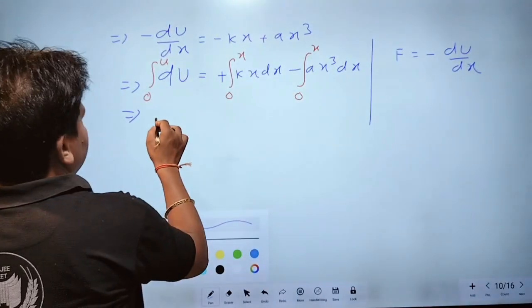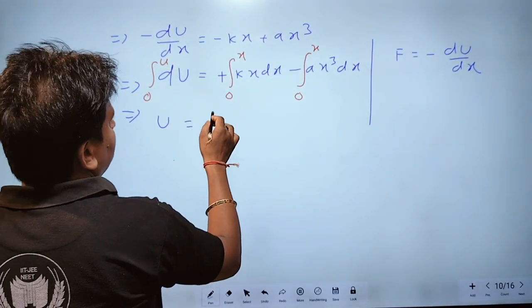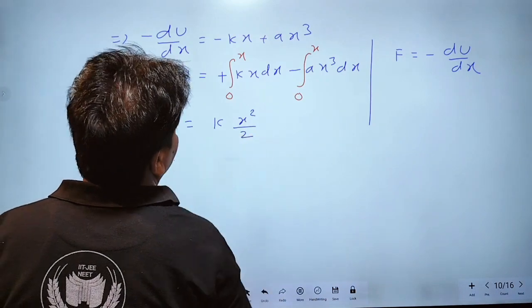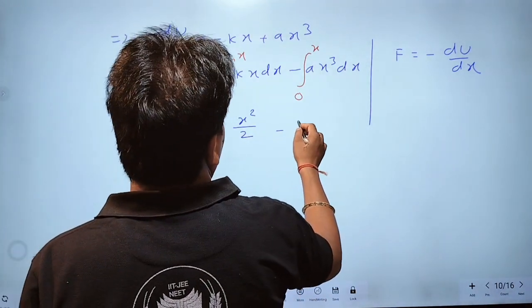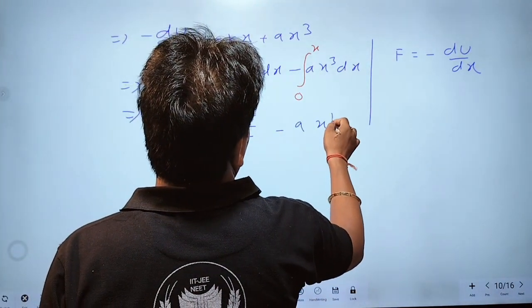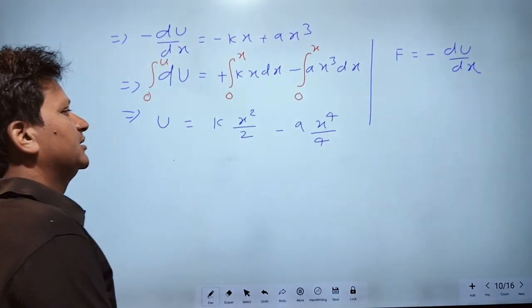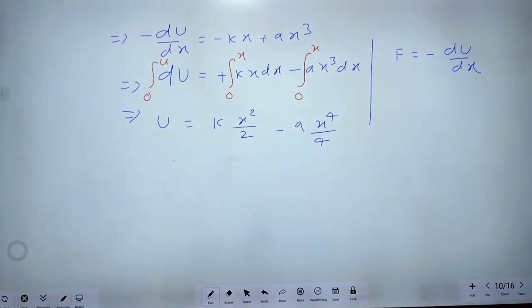It can be written as U should be equal to kx square by 2 minus ax to the power 4 by 4. This will be the value of the integration.